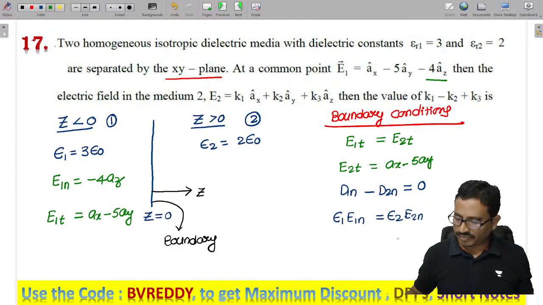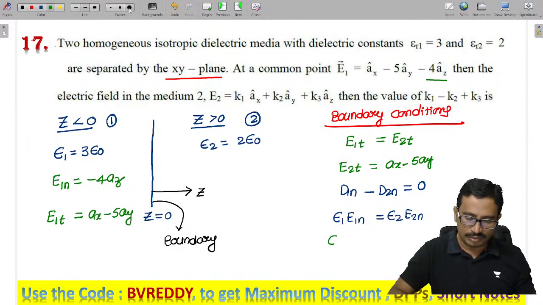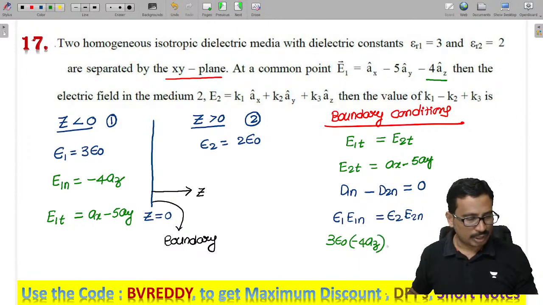Now simplify this. Epsilon 1 is 3, so 3 epsilon naught into E1n, which is minus 4 AZ, equals epsilon 2, which is 2 epsilon naught, into E2n.